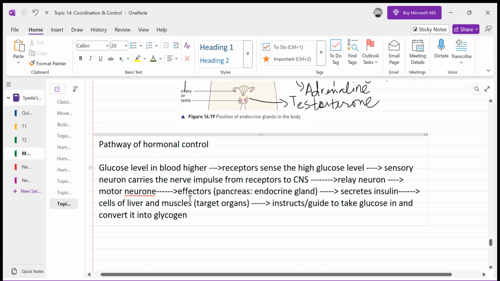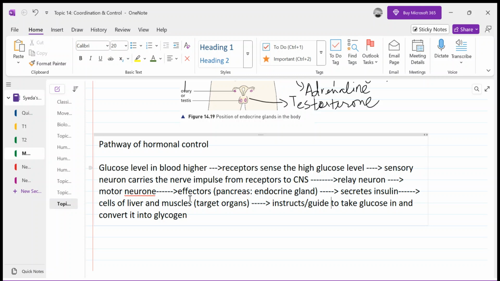So when the glucose starts to go inside the cells, it will start to get lower in the blood. Once the blood glucose level becomes normal, insulin stops its function and goes to the liver and is metabolized over there. It's no more, because if insulin stays in the blood, it will be asking the cells to keep on doing their function, and our blood glucose level will lower down. That would be fatal for us. We can die if the blood glucose level falls down. So that's why after doing its function, insulin goes to the liver where it is metabolized, right? So its function is done.